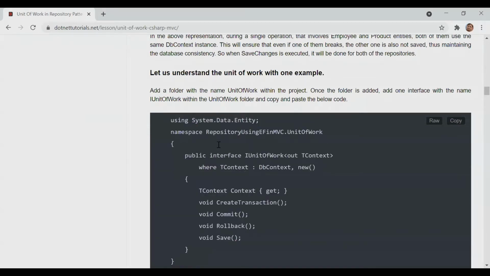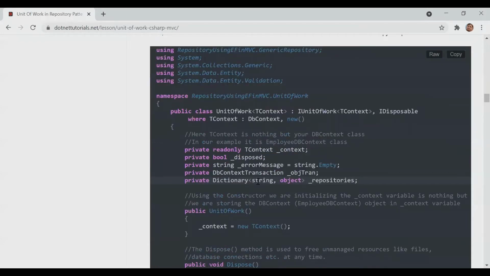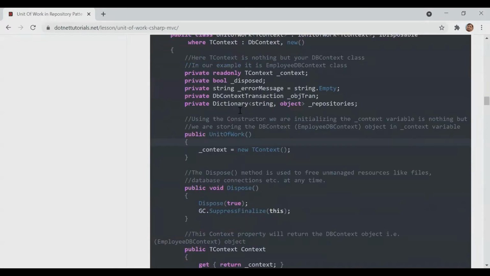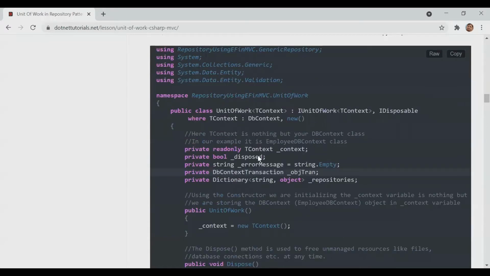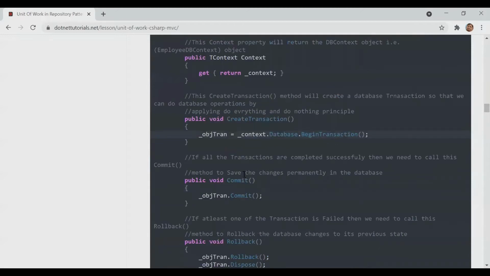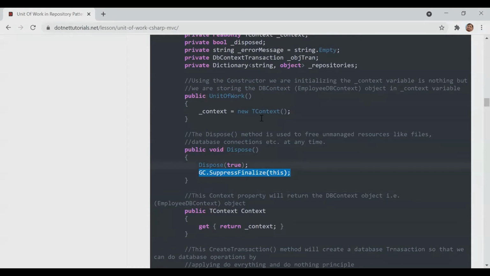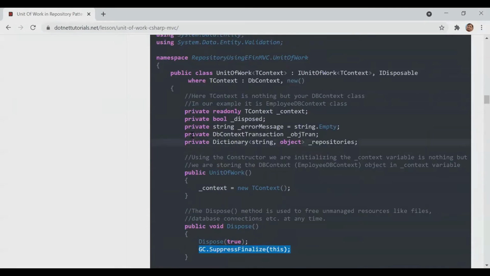Here they specify that only DbContext can be passed in TContext. And they have create transaction, commit, rollback, save, and they have the interface. Here they will define the unit of work, and then the dispose method, the same which we did in the last discussion. Then create transaction, which will begin, commit, rollback. So they have created a transaction also here.